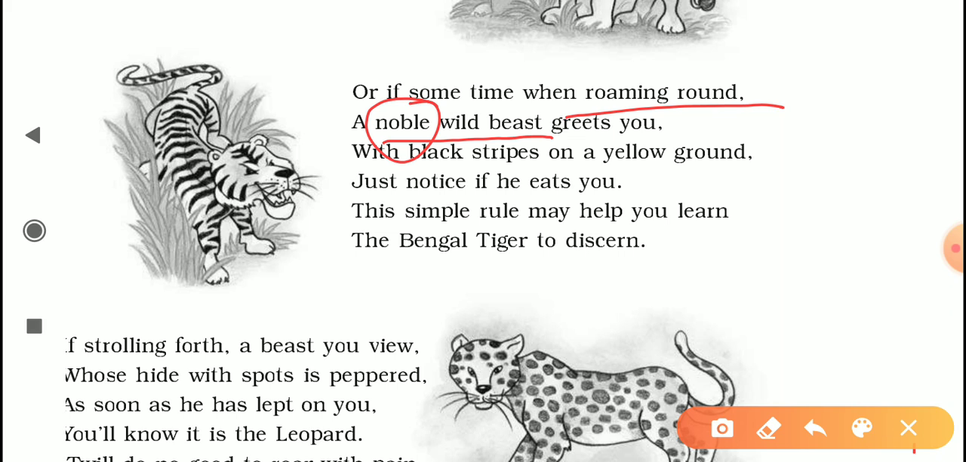So the word noble, which means very gentle in a sense, does not work here. The word is used both as a proper adjective and also as a humorous adjective, because the characteristics of nobility do not actually apply in this case, because the beast is going to kill you.